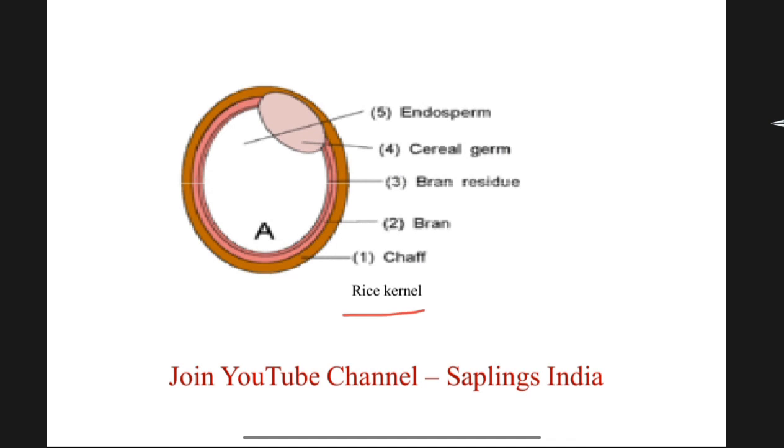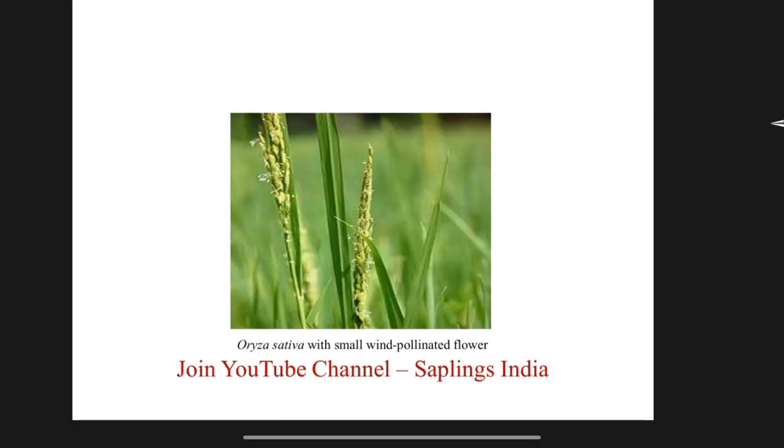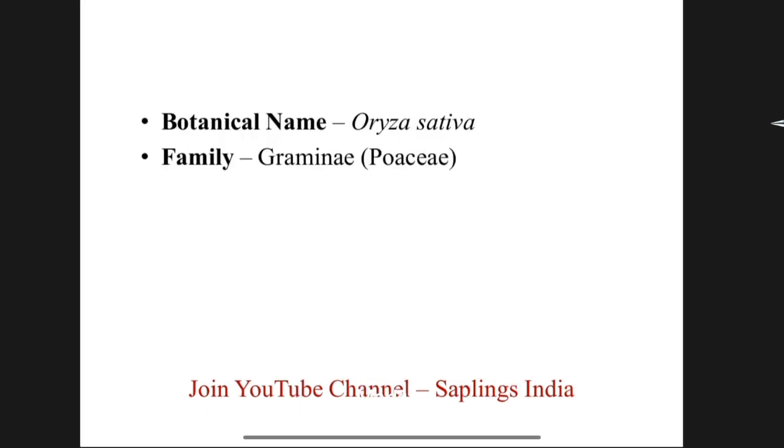Kernel of rice, which has chaff, bran, bran residue, cereal germ, and endosperm. Rice plant with small wind pollinated flowers. Small wind pollinated flowers are found in rice. Botanical name of rice is Oryza sativa, and the family of rice is Gramineae, which is known as Poaceae.